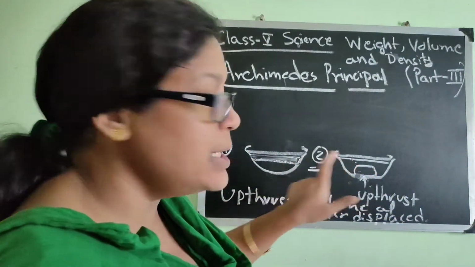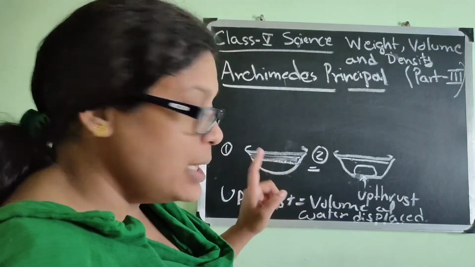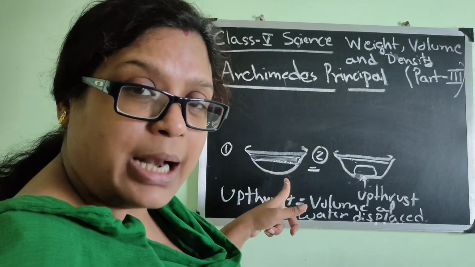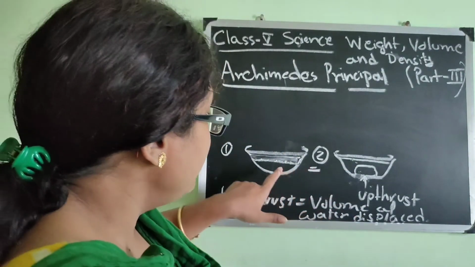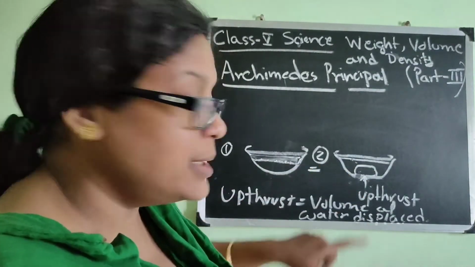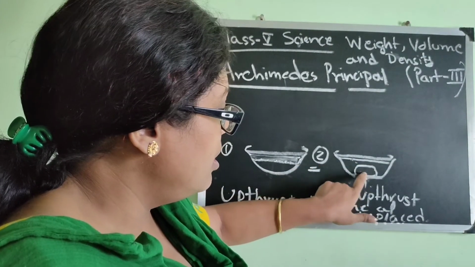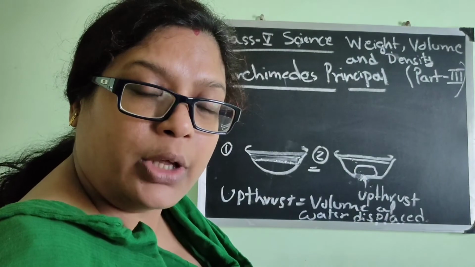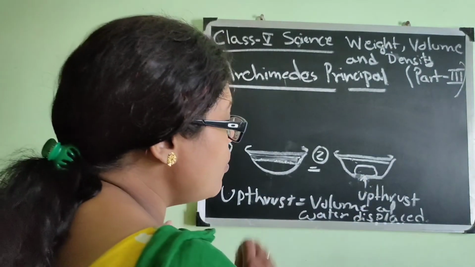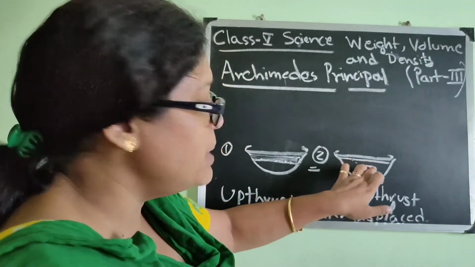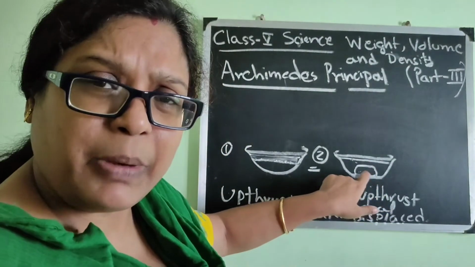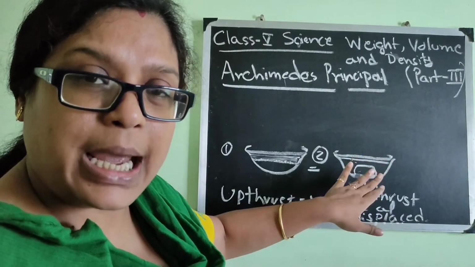If we take it for granted that these two bowls are the same, what we will see is that the amount of water has increased due to the dipping of the paperweight, and this volume of water has been displaced because the object needs place to stay, isn't it?